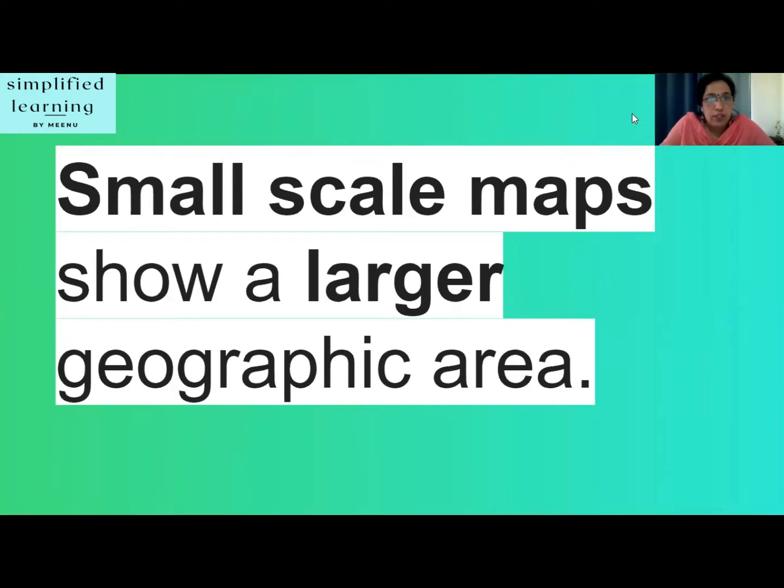The first one is small scale maps. Small scale maps show a larger geographic area. In simple words, small scale maps refer to world maps or maps of large regions such as continents or large nations. In other words, they show large areas of land on a small space.